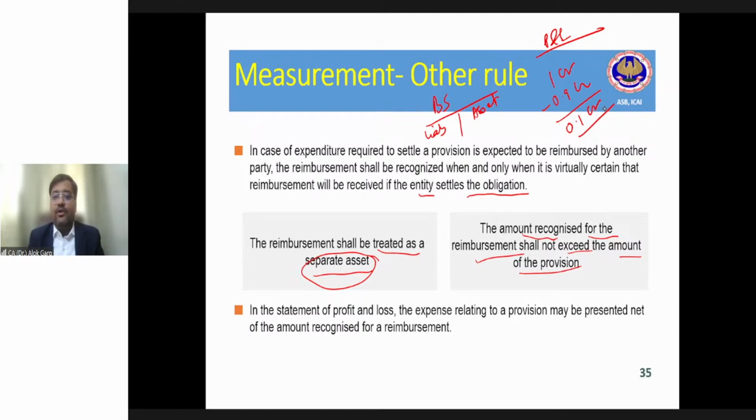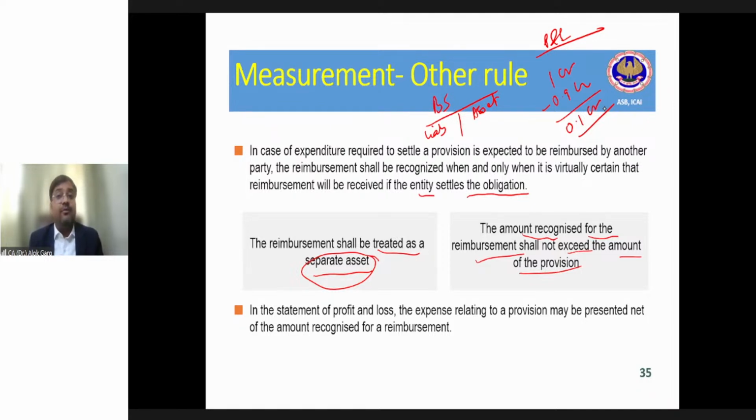Koshik is asking, sir, if receipt on disposal of the asset is certain, then will we consider it in the provision? Yes, Koshik, if it is virtually certain, then you have to consider it in the provision. For example, the landlord who has given the land on a lease basis says, don't worry, I will purchase it after 20 years, and in the contract he has written that after 20 years whatever scrap is there, I will purchase at 20 lakh rupees.